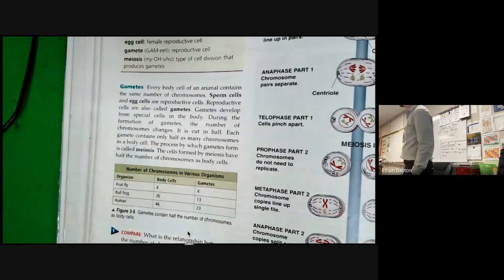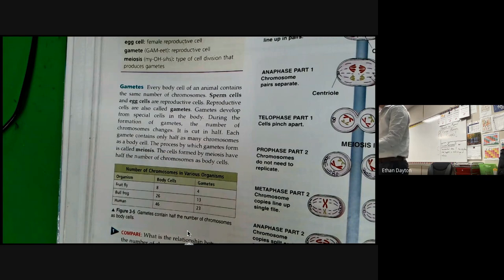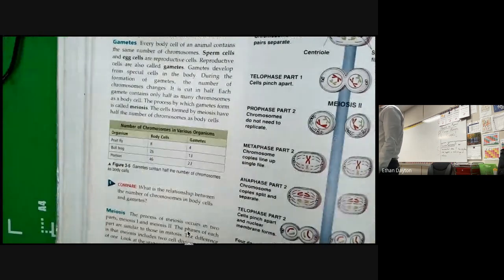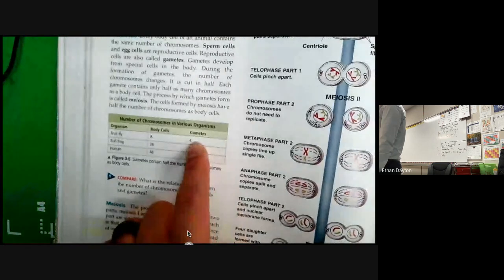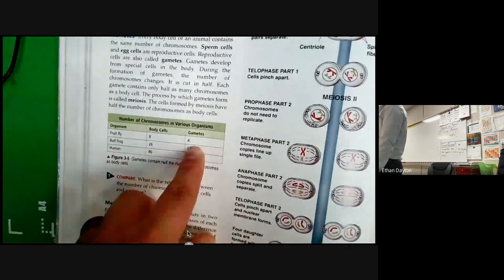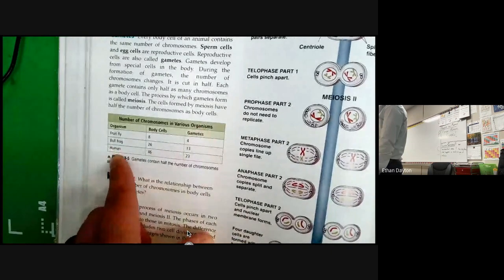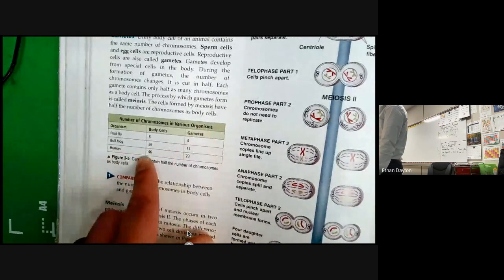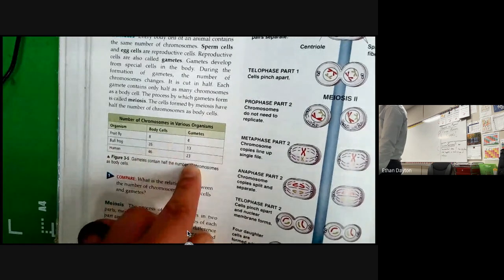Okay, so gametes have half the number of chromosomes as body cells. So you look at this table. Fruit fly, they only have 8 chromosomes in their body cells, so that means their gametes have 4. Bullfrog has 26 in body cells. Gametes have 13. Then we have human cells. Your body cells we've talked about have 46. Therefore, human gametes have 23.